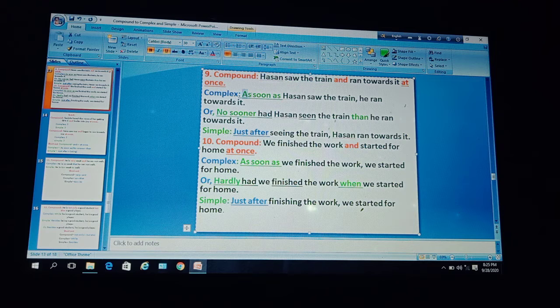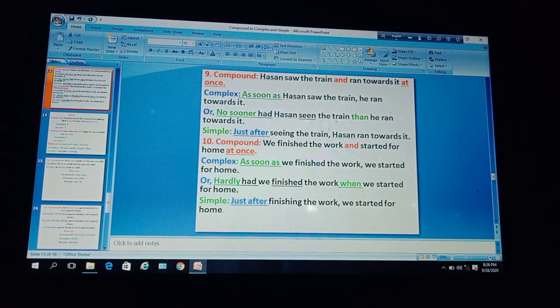Now we have changed it to as soon as Hassan saw the train, a dependent clause. Then use a comma, and after that use the rest of the clause: he ran towards it. So the complex sentence is, as soon as Hassan saw the train, he ran towards it.